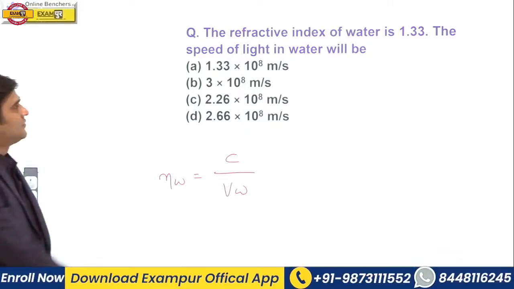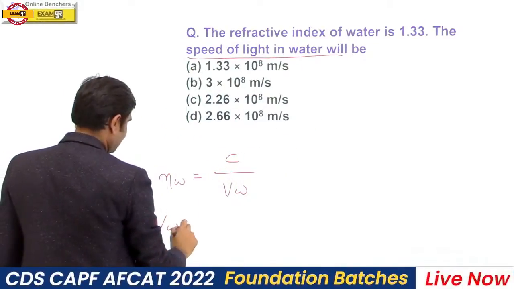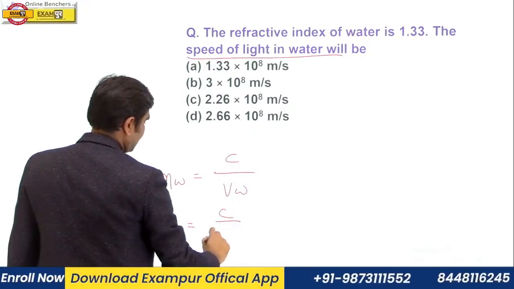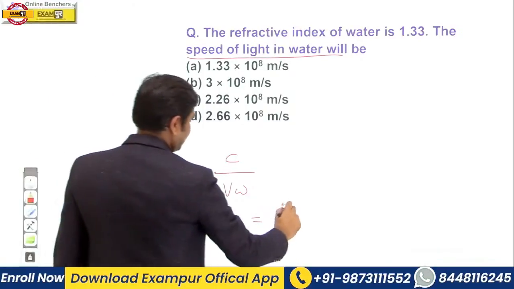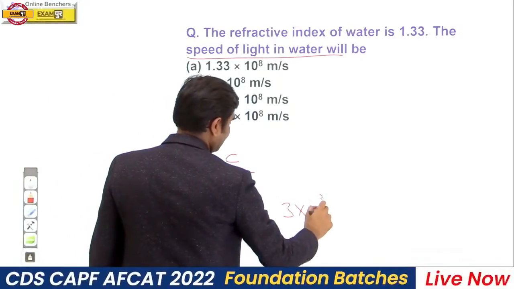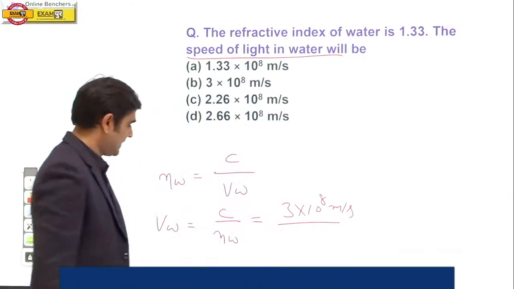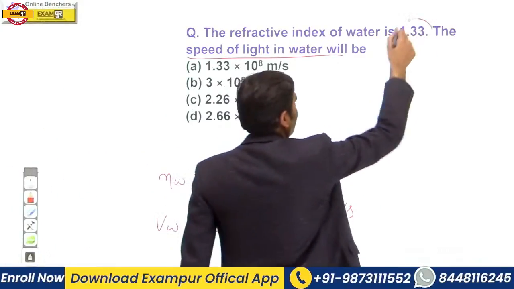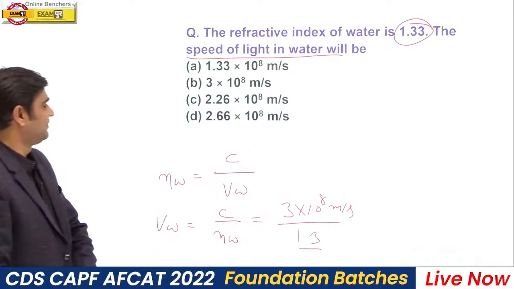So the velocity of light in water will be c upon nw. You all know that. What is c? Speed of light in air or vacuum, 3 into 10 to the power 8 meter per second, upon nw, that is refractive index of water, given in the question as 1.33. Tell me which one should be the right answer.